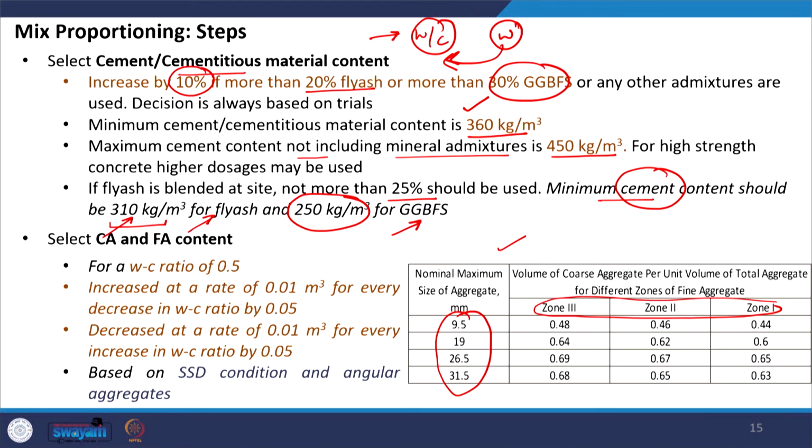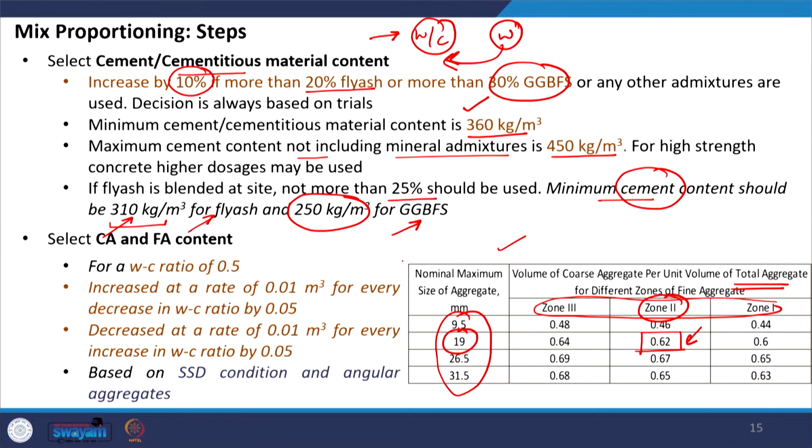For example, if the nominal maximum aggregate size is 19 mm, and it is a zone 2 fine aggregate which we are using, then the amount of coarse aggregate by volume of total aggregate, not by the volume of the entire mix, should be 62%. So, 62% of the total volume of aggregates should be coarse aggregate and the remaining, which is 100 minus 62%, should be fine aggregate.